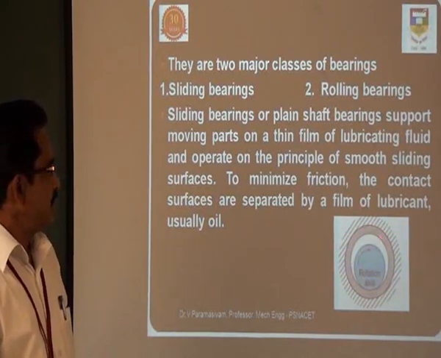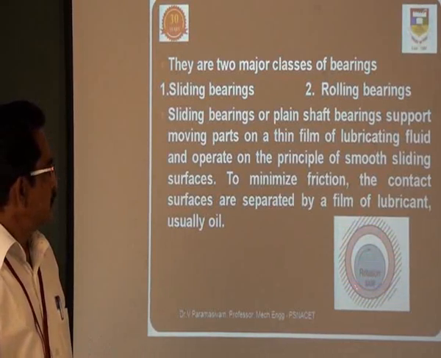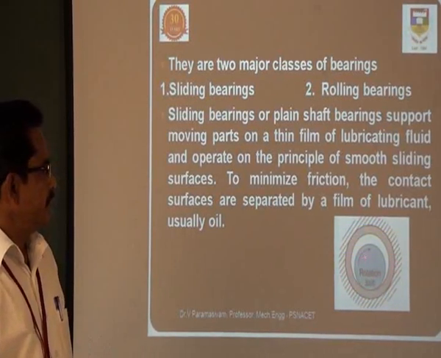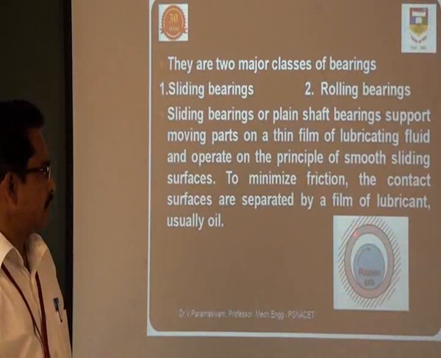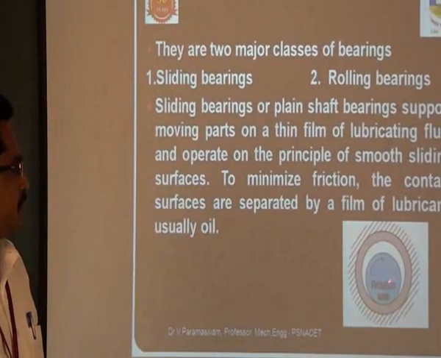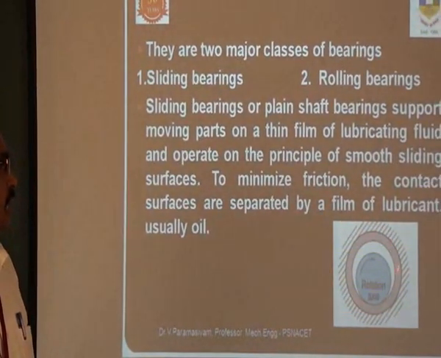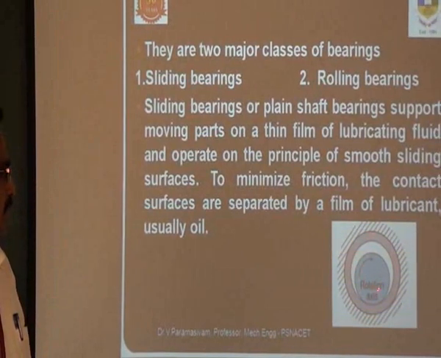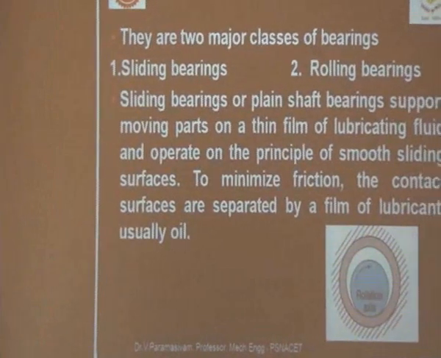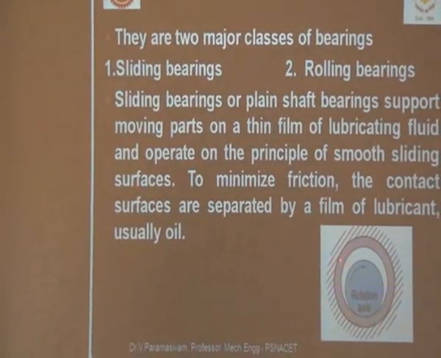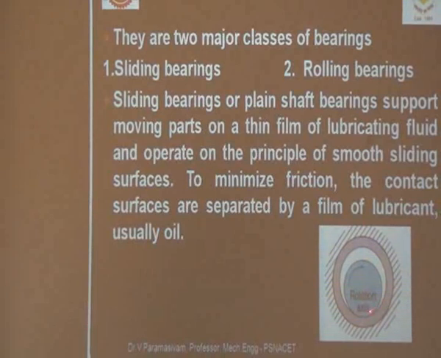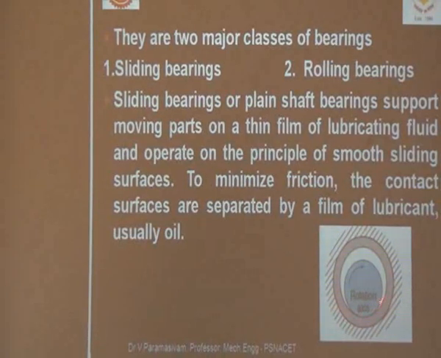Here you can see the diagram of the sliding bearing. This is the internal shaft, which may be called the journal. This is the bearing in which the shaft is rotating, and this space is filled with oil. While it starts rotating, the oil comes to the bottom area and separates the metal to metal contact.